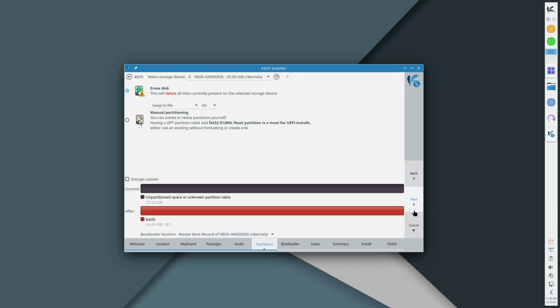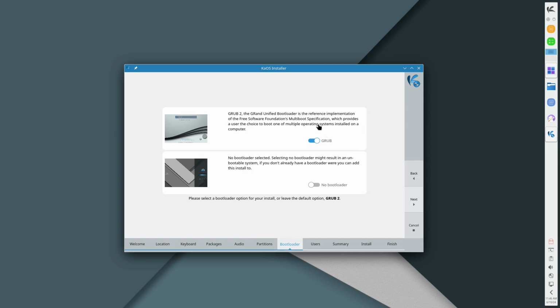5 minutes of waiting for something to spin, I don't think sounds really amazing. All right, so here we can choose our bootloader. We can do grub or we can do no bootloader at all. If you do not do any form of bootloading, well, then you're not going to be able to boot this unless you're installing it onto a drive, or maybe you have another disk that you're using as your bootloader.